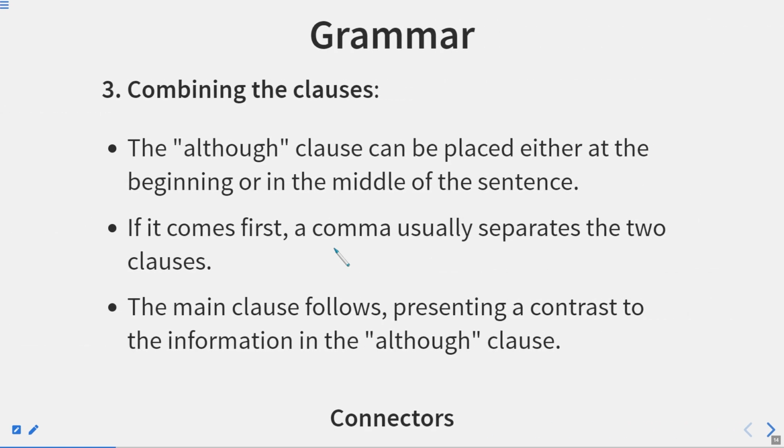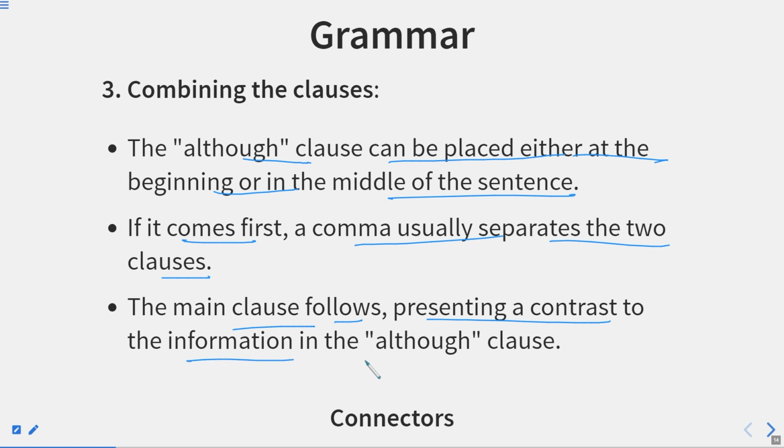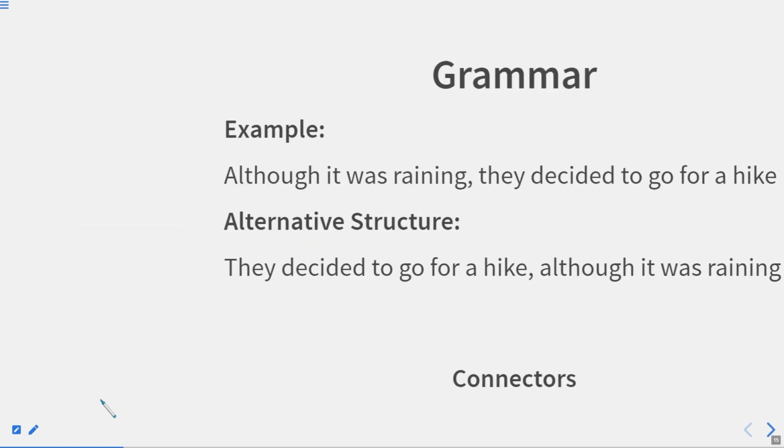Now, if we combine these two clauses together, the although clause can be placed either at the beginning or the middle of the sentence. If it comes first, a comma usually separates the two clauses. The main clause follows, presenting a contrast to the information in the although clause. Now, if I begin this sentence with although, obviously we'll put a comma between the two clauses.